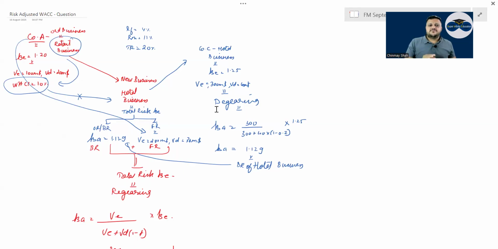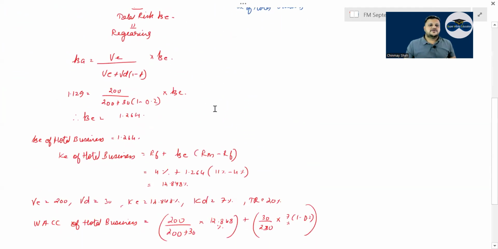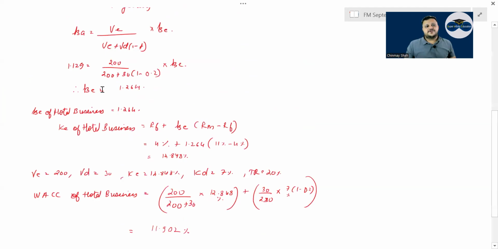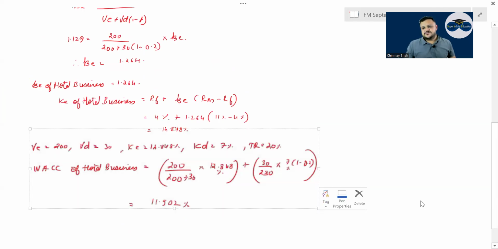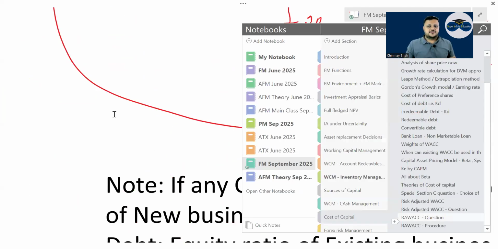First, you do de-gearing. Beta asset is equal to what? You find the beta asset, that is the business risk of the hotel business, and bring it to the new business, correct? And then you ask the old company what financial risk you need to use. So from the proxy company get beta asset, add the financial risk of the existing business, re-gear and get the beta equity. Then with this beta equity, you can find KE of the company. With this KE, you can find WACC of the company. This is how risk adjusted WACC is done, correct?